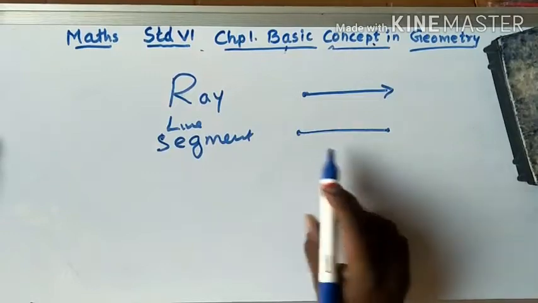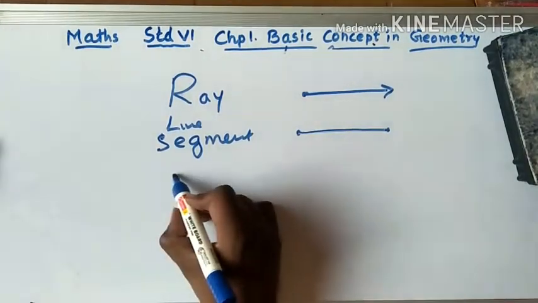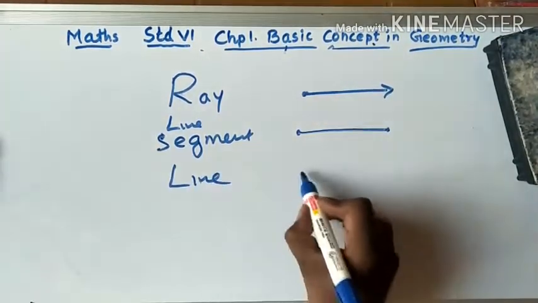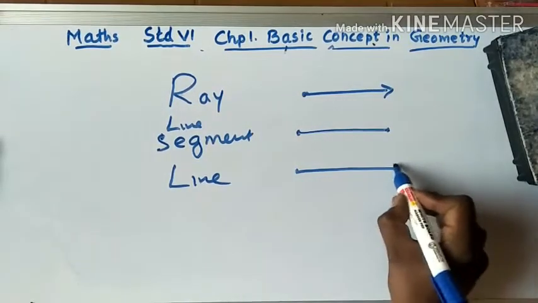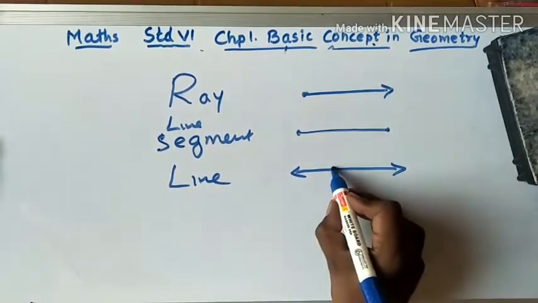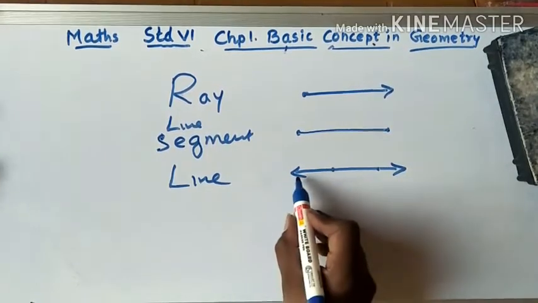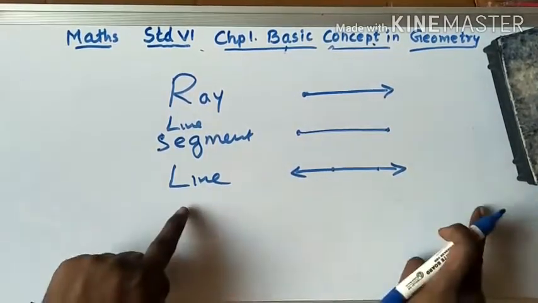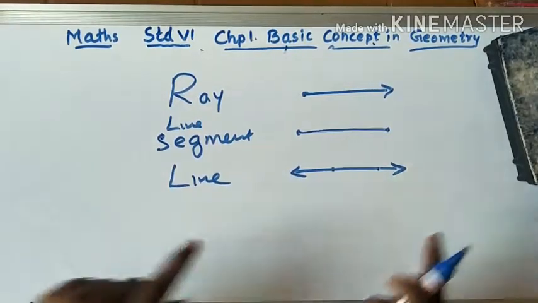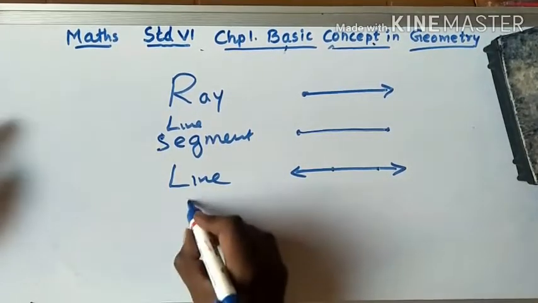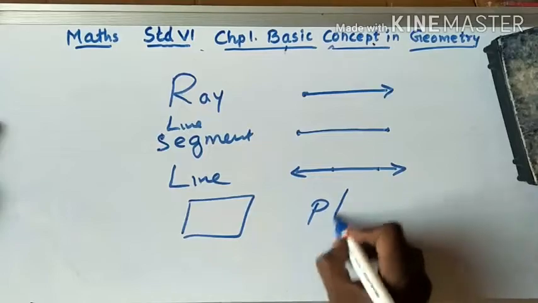This is a line segment. This is a line, a point is here. We can make 2 points also, but you can see the arrow on both sides. If the arrow is on both sides, it is a line. This is a plane.